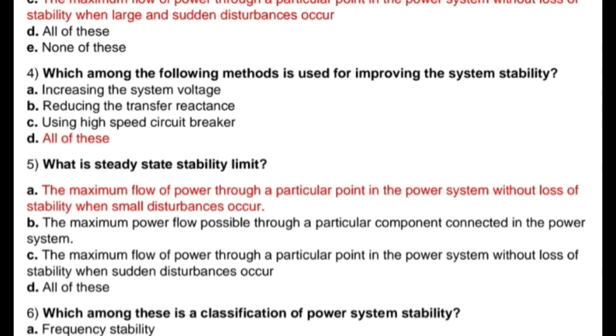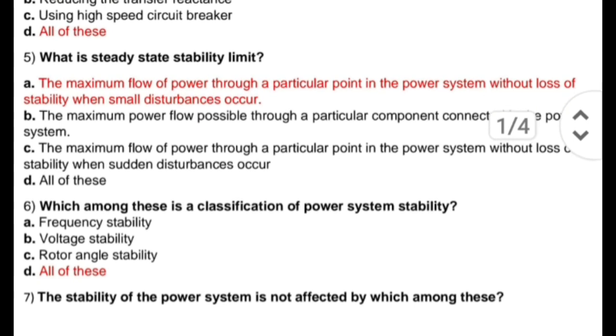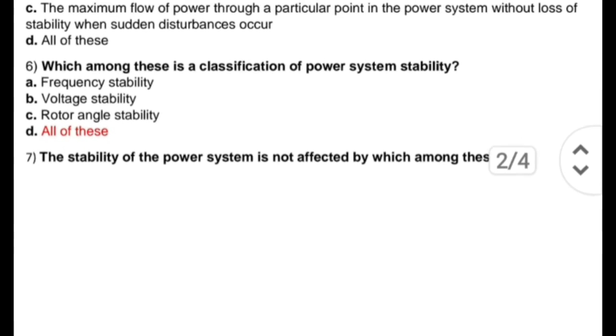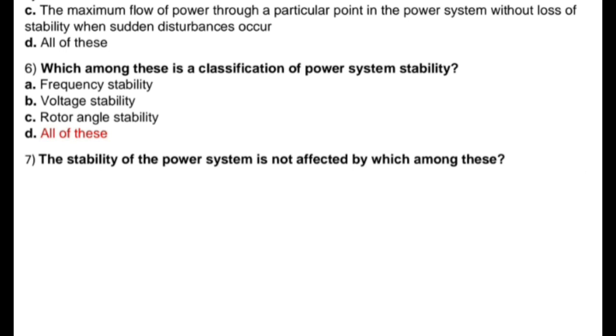So next question is, what is the steady state stability limit? And these are options. So correct answer is the maximum flow of power through a particular point in the power system without loss of stability when a small disturbance occurs. Okay, next question is, which among these is a classification of power system stability? And options are frequency stability, voltage stability, rotor angle stability and all of these. So correct answer is all of these.